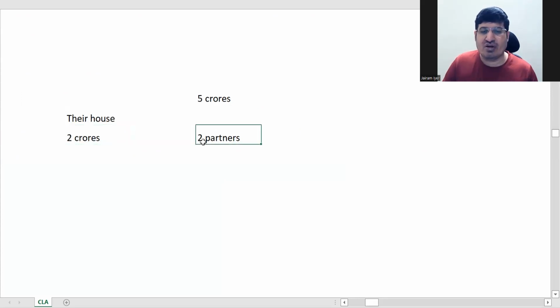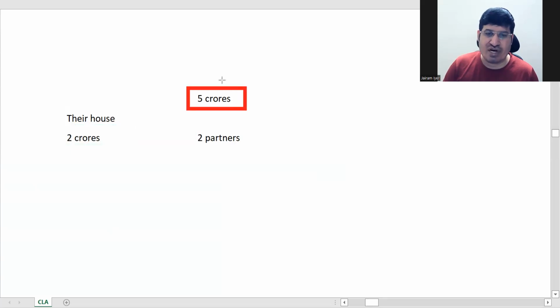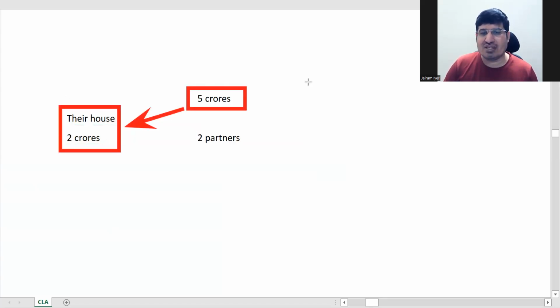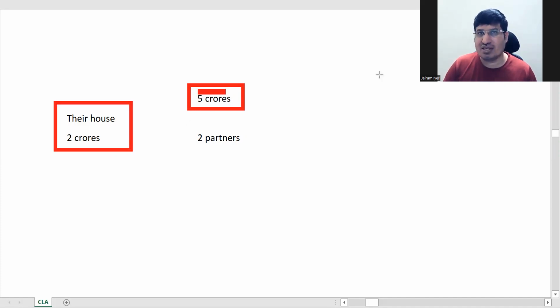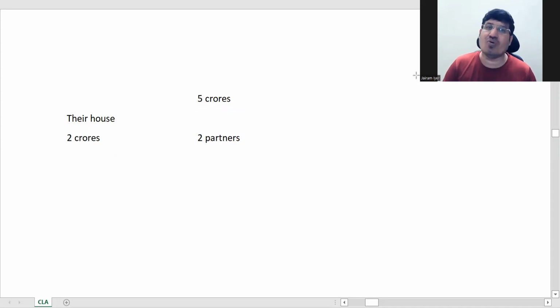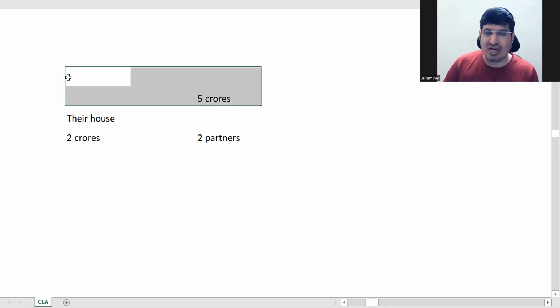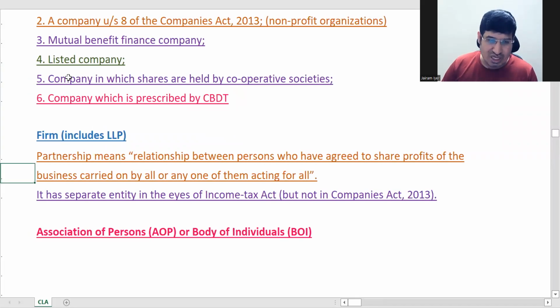So if the firm went on a loss, a huge loss, then what used to happen is these 5 crores would definitely go, and apart from that, their property would also get attached. This will also go. Now under LLP, if they have started with a capital of this and have gone on loss, at the most this whole thing will go off if the entire thing has gone into a loss, but nobody will touch their personal properties. At least whatever is the capital invested, only that will go. That is the good thing about LLP. Okay, that's the new thing.